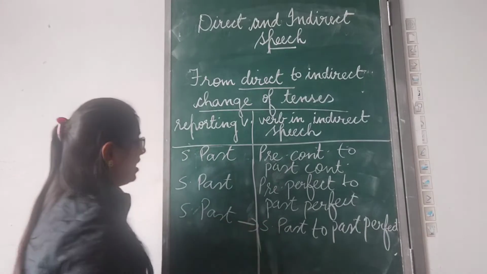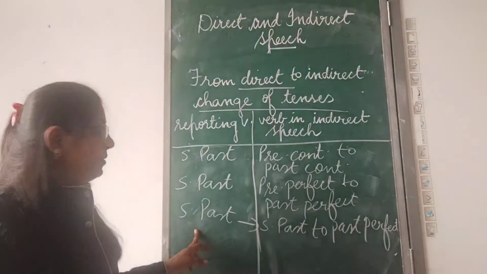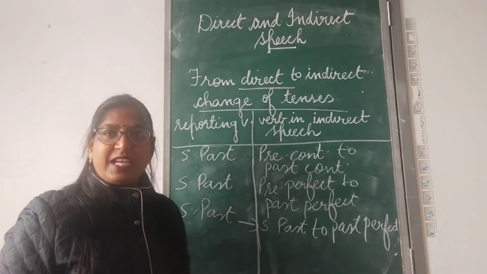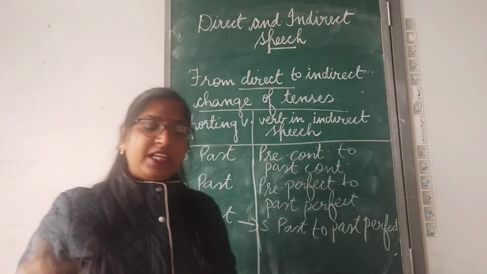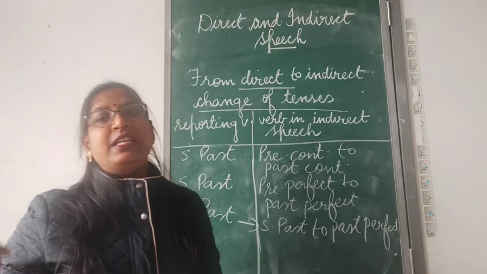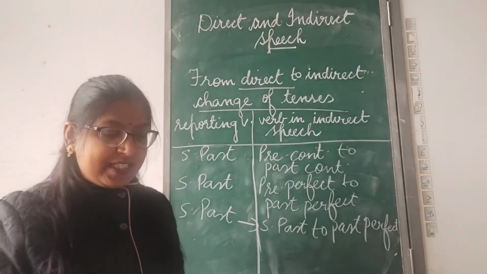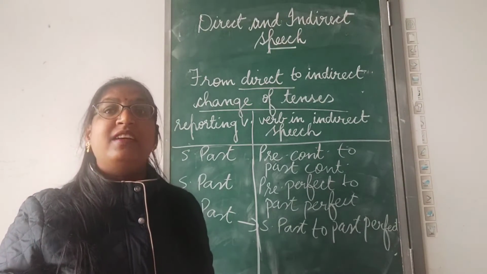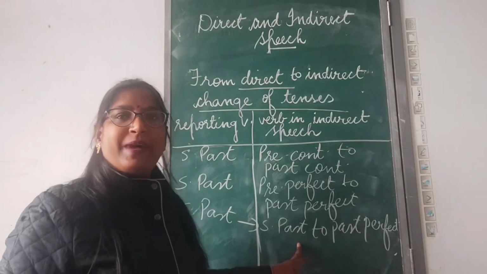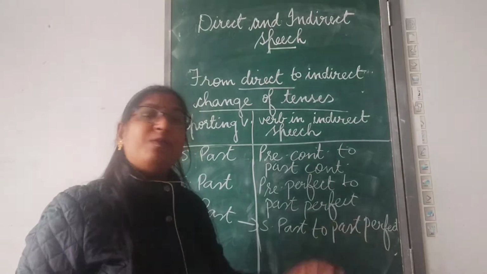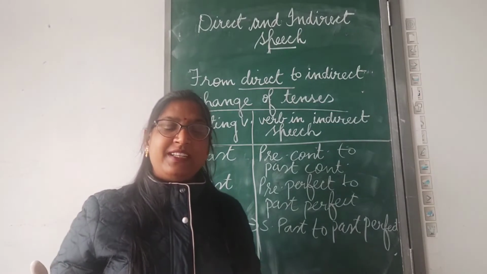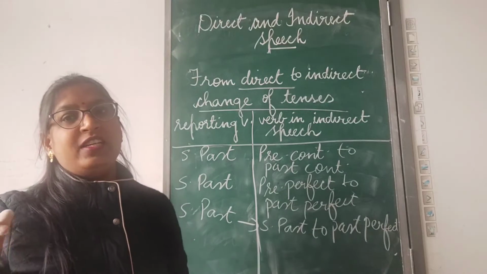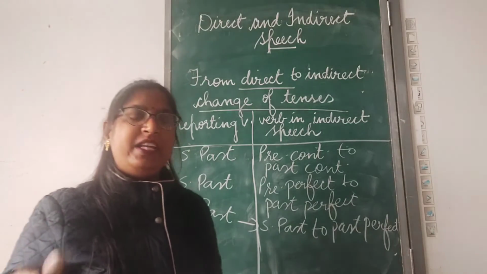If the introducing verb is in simple past, your simple past verb will change to past perfect tense. Let's see the example. Jagat said, I enjoyed my holidays. Said is the introducing verb in simple past. Enjoyed is the verb in the quoted speech, and that is also in simple past. So this simple past will change to past perfect tense. Jagat said that he had enjoyed his holidays.